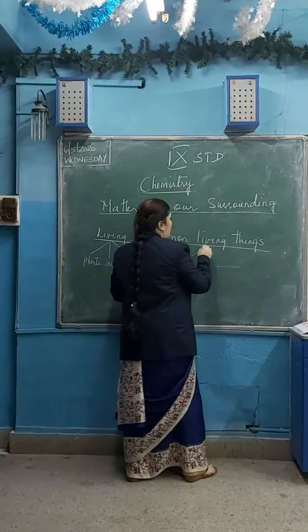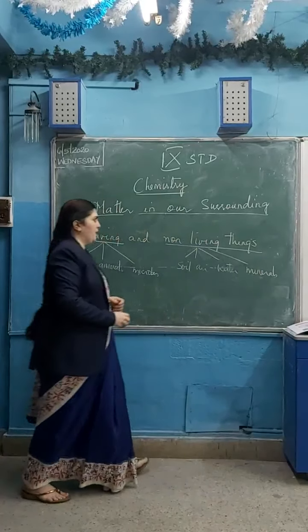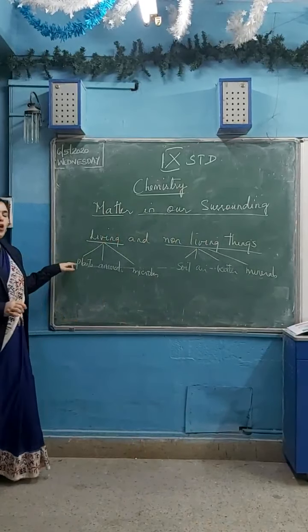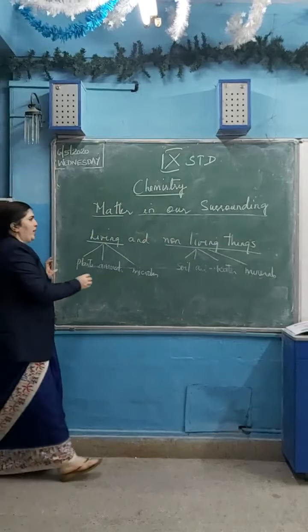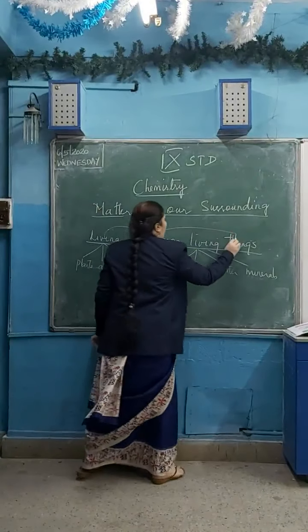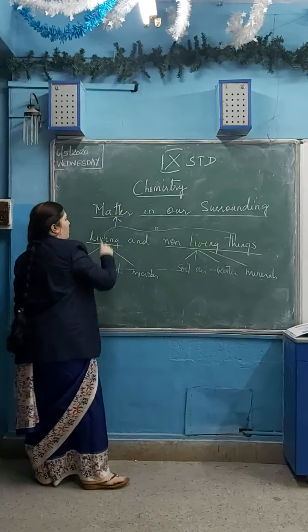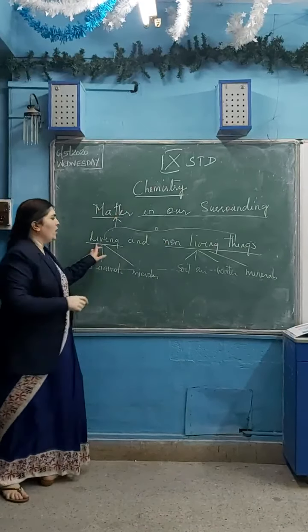All these are the non-living things. Whether it is a living thing or a non-living thing, collectively these two together are known as matter. In this chapter we are going to see about matter in our surroundings.